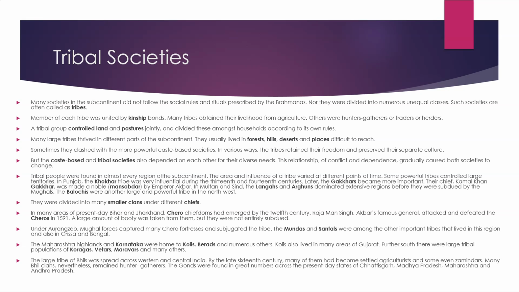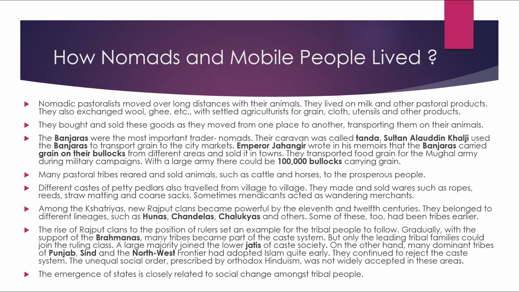By the late 16th century, many of them had become settled agriculturists and even zamindars. Many Bhil clans nevertheless remained hunter-gatherers. The Gonds were found in great numbers across the present-day states of Chhattisgarh, Madhya Pradesh, Maharashtra and Andhra Pradesh.